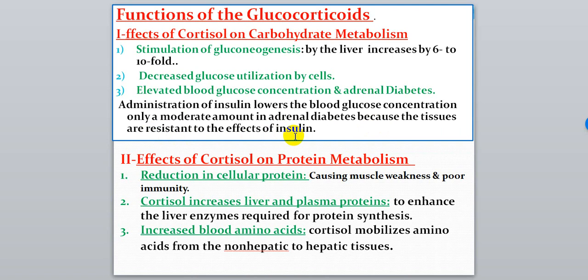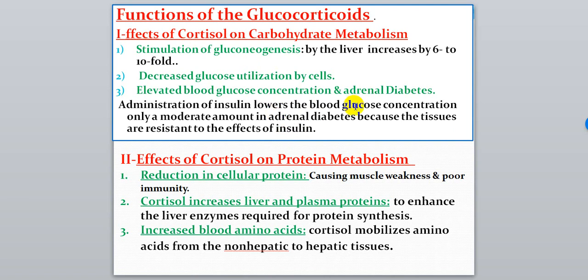We have 2 types of diabetes: diabetes caused by a defect in the pancreas, and diabetes caused by increased cortisol secretion. In case of pancreas defect, insulin administration as a drug can resolve the problem and treat the diabetes.